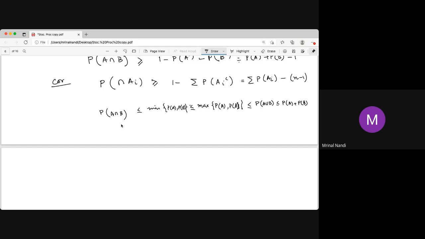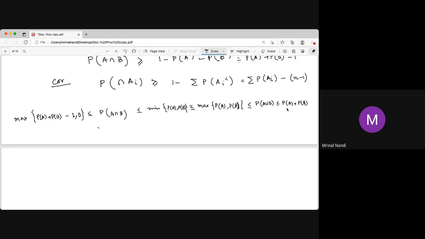Now again, what is that? By the Bonferroni inequality, this is greater than or equal to probability of A plus probability of B minus 1. So this is a very interesting result. If probability of A plus probability of B is less than 1, then there is no need. Basically, nothing is trivial, because the left hand side, probability of A plus probability of B minus 1, is negative. So we should take the maximum of this and 0.